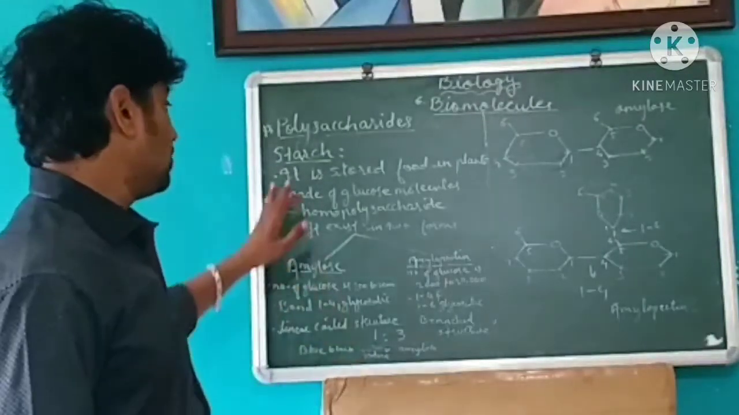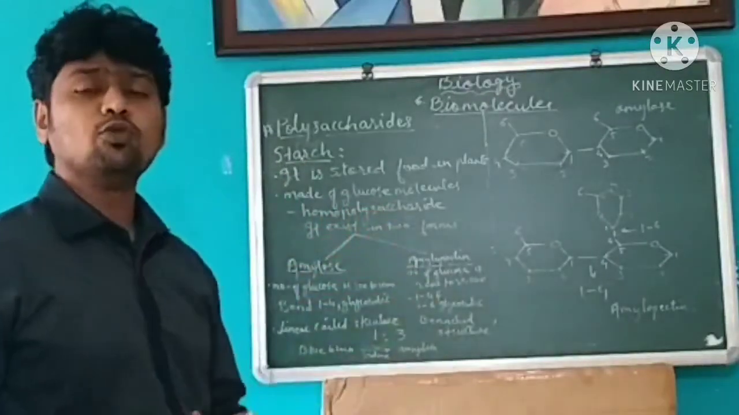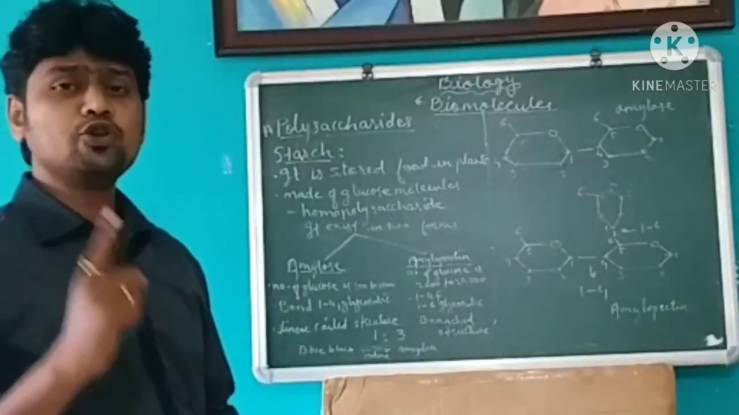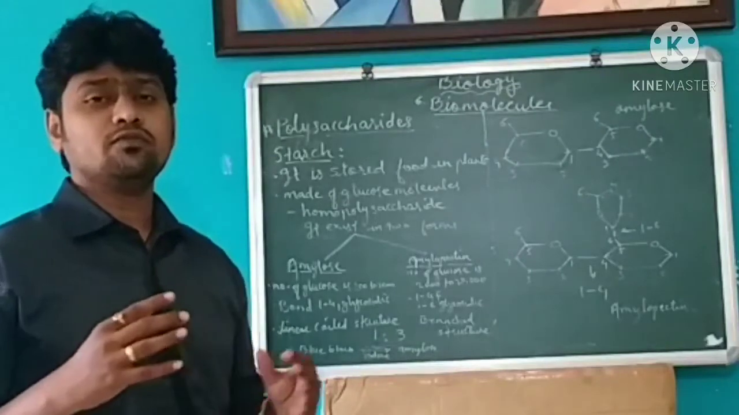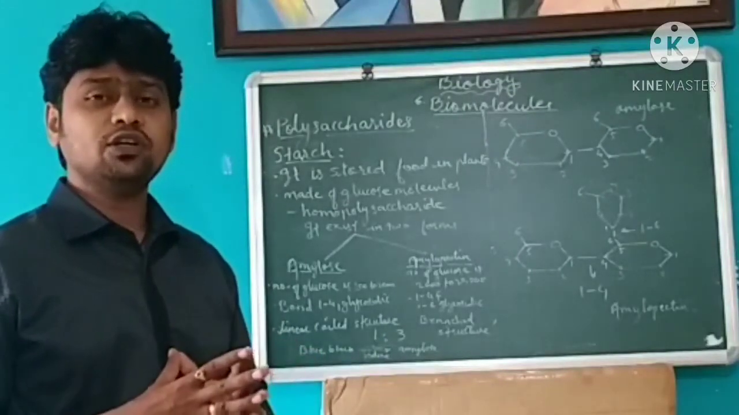If we see, starch is made up of only glucose molecules. It is made up of a monounit. Only glucose molecules come together and form the starch.